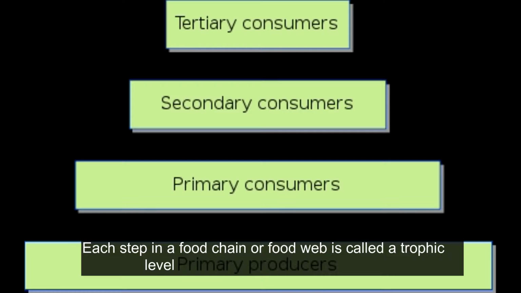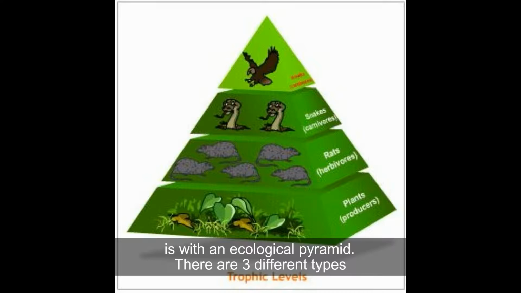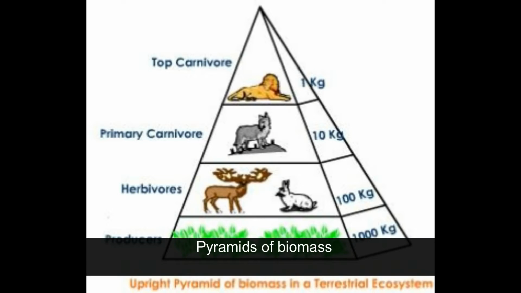Each step in a food chain or food web is called a trophic level. One way to illustrate the trophic levels in an ecosystem is with an ecological pyramid. There are three different types: pyramid of energy, pyramid of biomass, and pyramid of numbers.